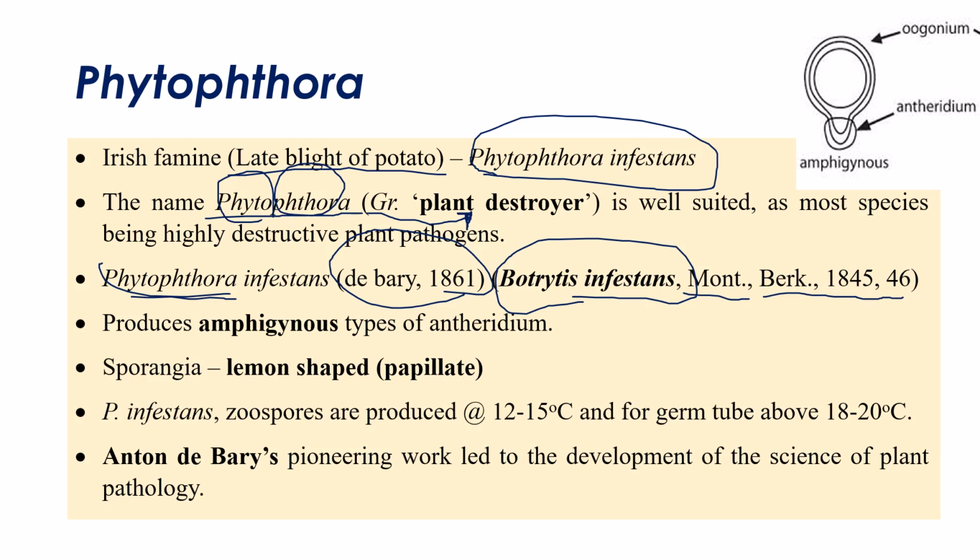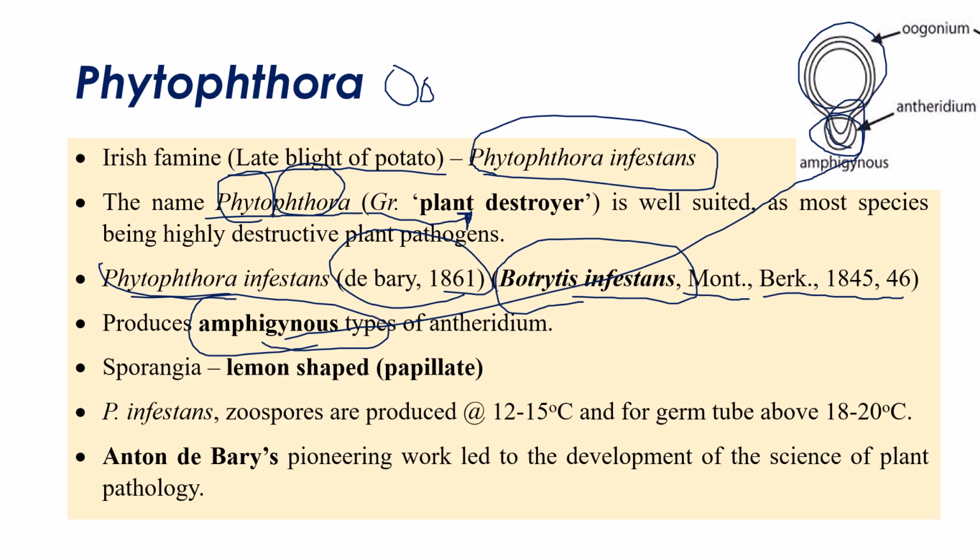However, Pythium produces a paragynous type of antheridium. Phytophthora produces an amphigynous type of antheridium. Paragynous means where the antheridium and oogonium lie side by side. When it comes to amphigynous antheridium, you see here, the antheridium is down, and above the antheridium the oogonium is there. If the oogonium lies above the antheridium, this is called the amphigynous type of antheridium.